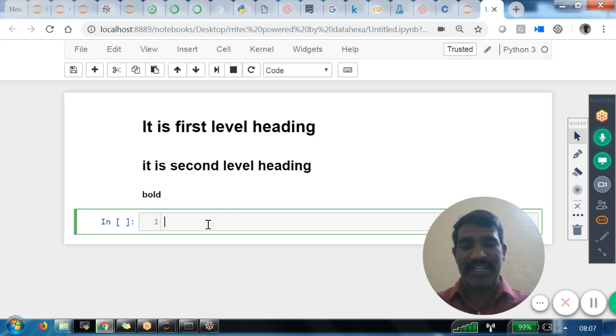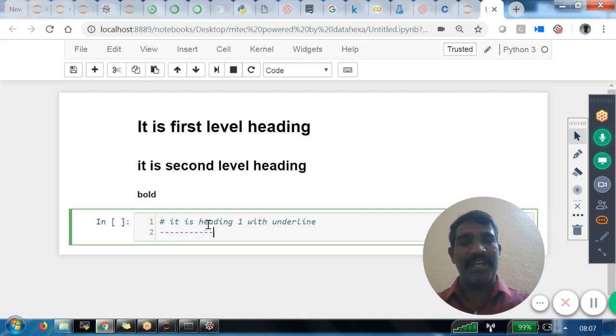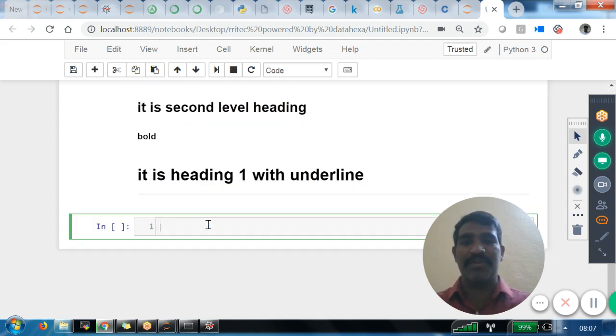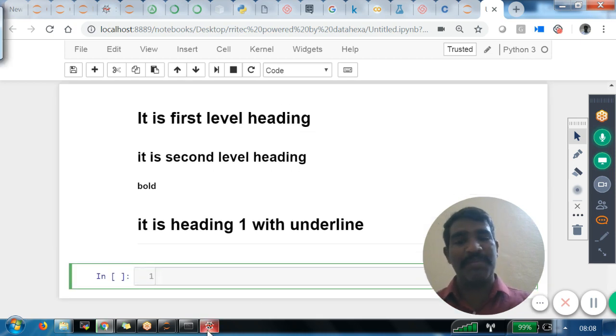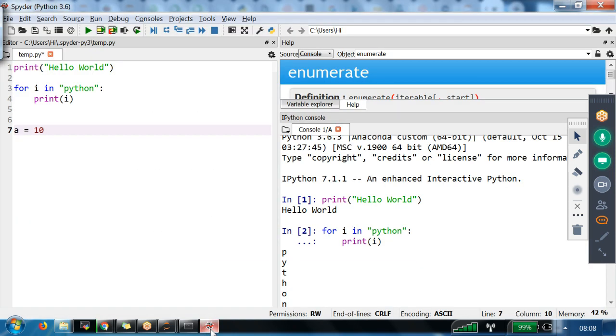And if you want to write something with underline, you have to write it. Now we are writing here heading 1 with underline. Once you have written that, you write it like this and execute it. Now we got underline or not? Yes. Some syntax is available; I'll talk more about that later. But if I want to keep this kind of thing in Spyder, is it possible?